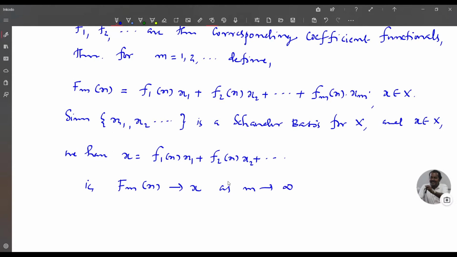As m tends to infinity, Fm of x is f1 of x into x1 plus f2 of x into x2 plus etc. So that is nothing but x. So Fm of x converges to x as m tends to infinity.